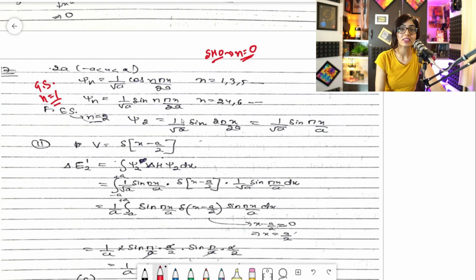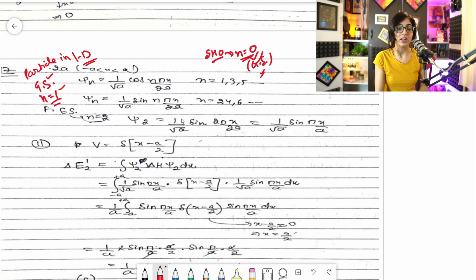Even if you know the whole concept, if you don't know the basic thing that n is 0 for ground state in SHO and n is equal to 1 for ground state in particle in 1D box, the whole question can go wrong, because you will be doing the question according to the value of n, and you can commit mistakes. So always take care of this very small and important thing. The question the examiner has asked is about the first excited state. So first excited state means n is equal to 2.